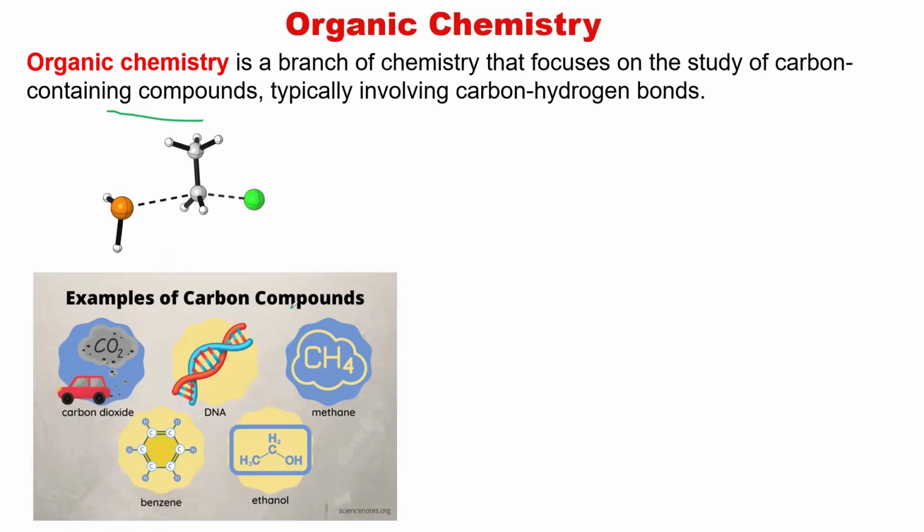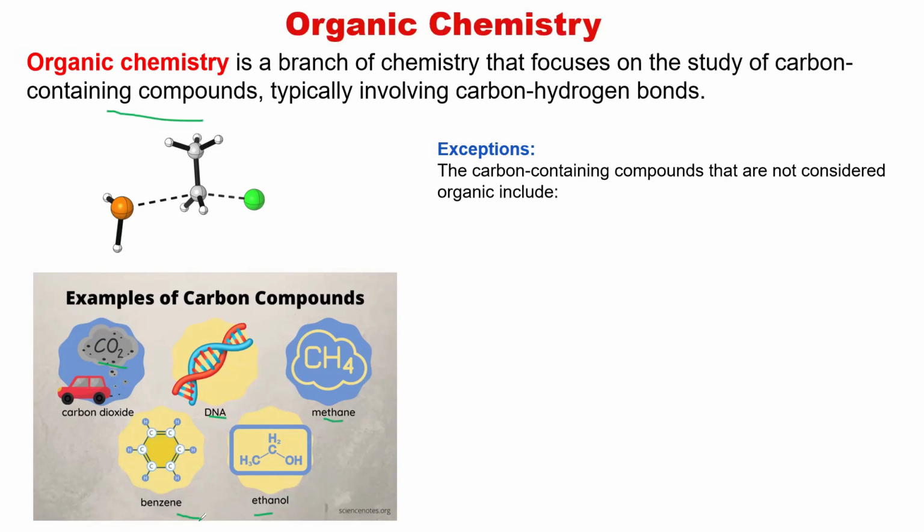So let's look at examples of carbon compounds. We have carbon dioxide as an example of a carbon compound. We have DNA, which is also another example of a carbon-containing compound. We have methane. We have ethanol. And we have benzene, which is also another example. So these are examples of compounds that contain carbon. So in organic chemistry, the first thing we shouldn't forget is that it is the branch of chemistry that deals with the study of carbon compounds.